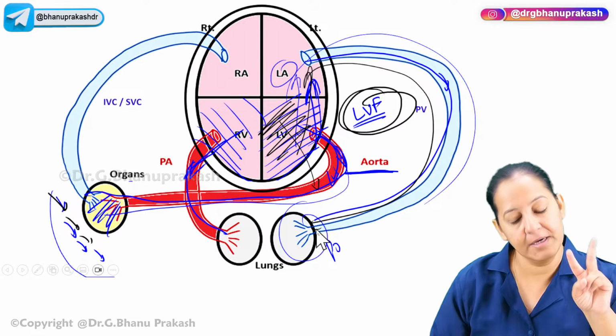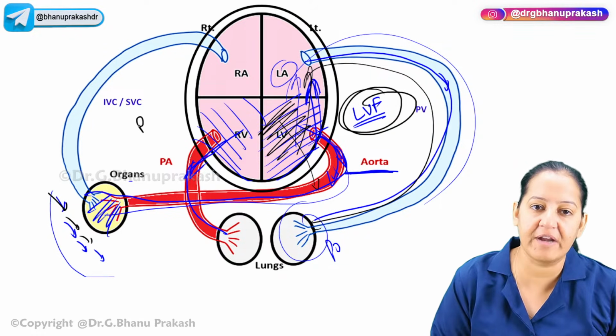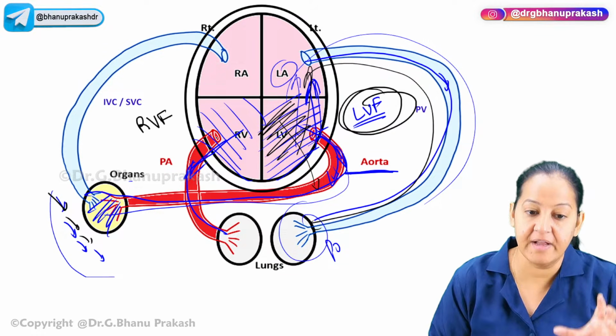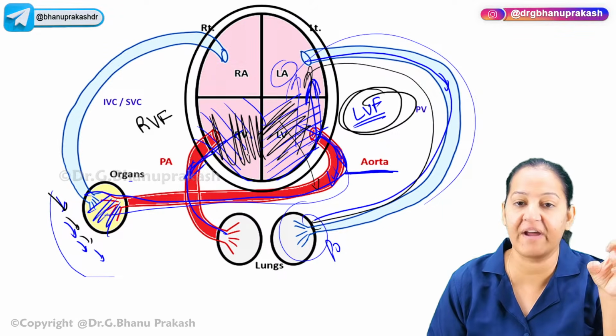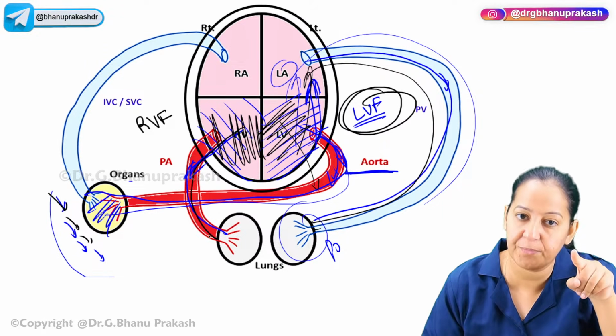Breathlessness in the person. So that is left ventricular failure. What happens in right ventricular failure? Again, the right ventricle is not pumping this time. If the right ventricle is not pumping, the blood is not going for the purification in the lung.